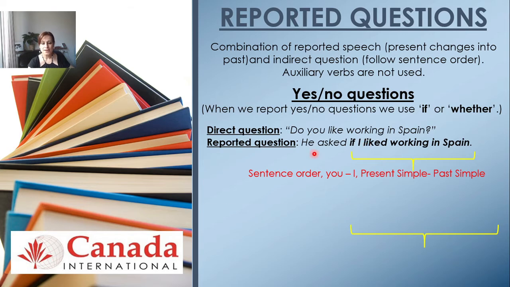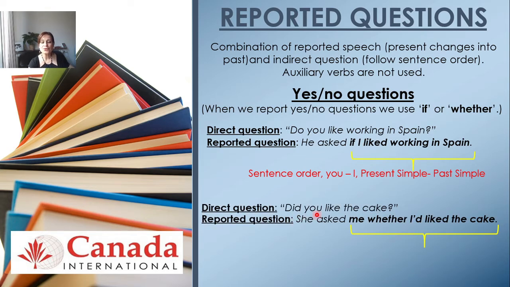Very good. Now, next example. Direct. Did you like the cake? Somebody asked me, did you like the cake? And when I report that, when I say that to another person, I'm gonna say, she asked me whether I had liked the cake. So let's see the changes that took place there. First, we have to follow the sentence order. And then the you of the direct question is going to change into me and I. And then the past simple is going to change into the past perfect, because remember, the past of the past is the past perfect. Very good.